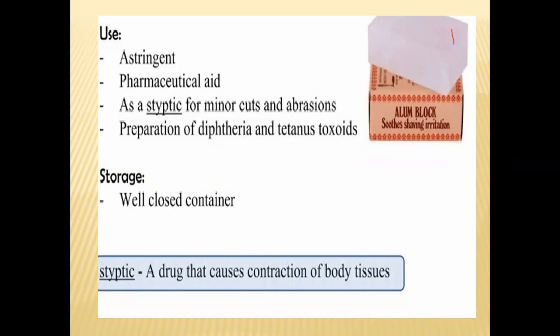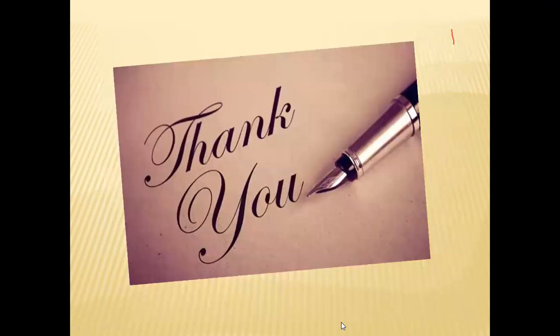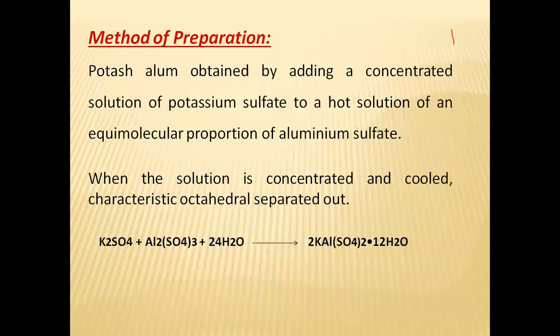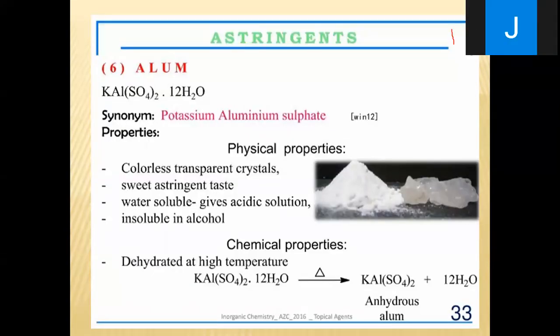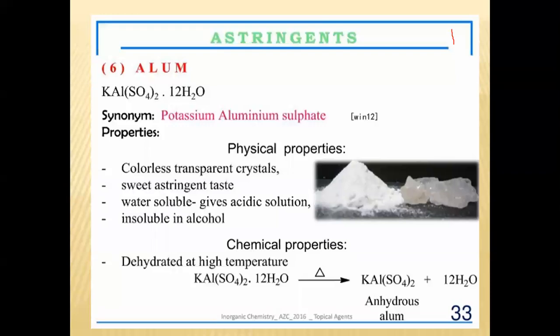Next one is the storage. How to store? You have to store it in a well closed container, tightly closed, to avoid degradation of the product. This is all about potash alum. It is also called alum. Synonyms are alum, potash alum, as well as potassium aluminum sulfate.